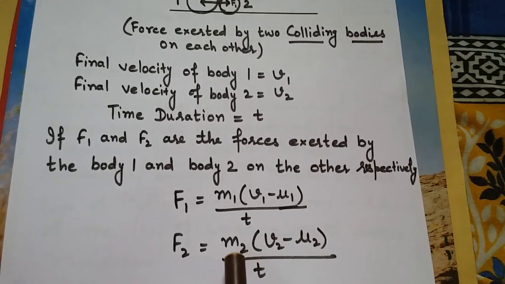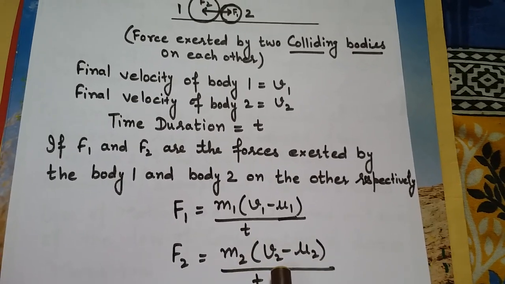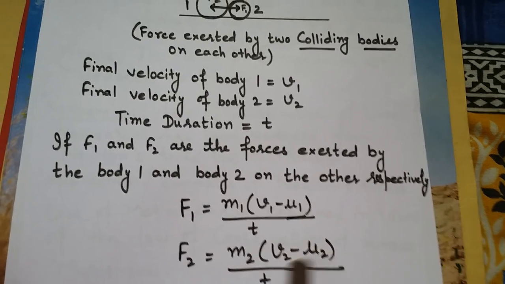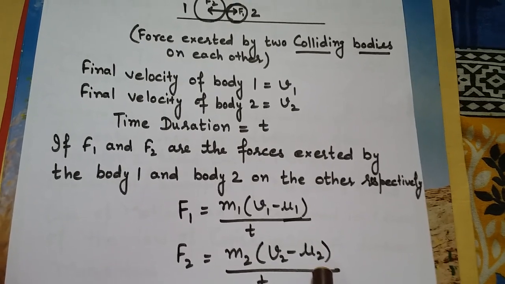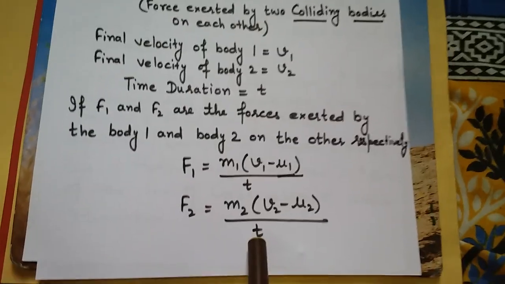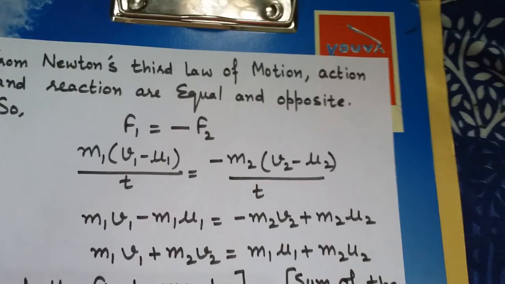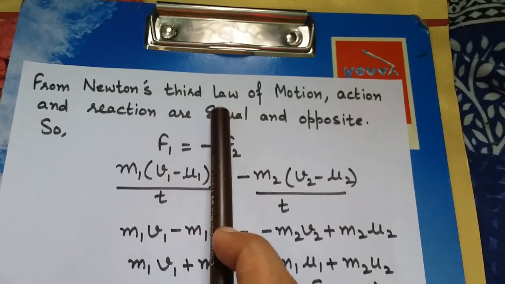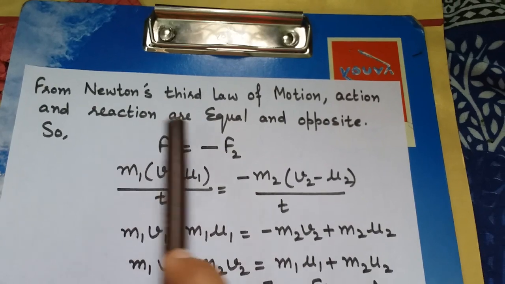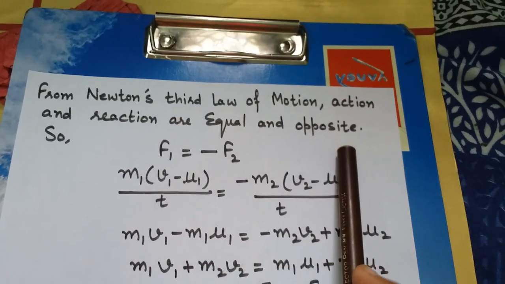F2 is the mass of body 2 times its final velocity v2 minus initial velocity u2, upon t.